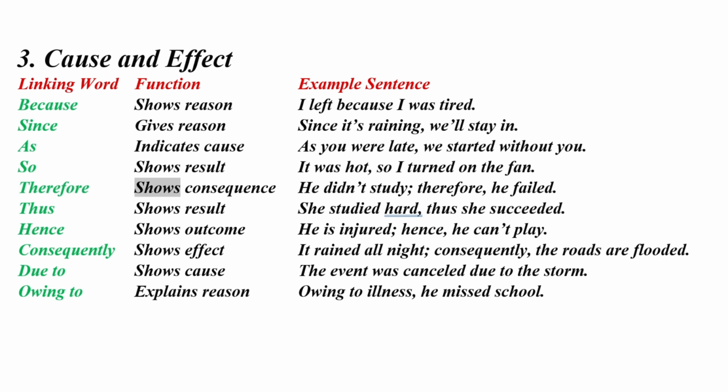Therefore. Shows consequence. He didn't study, therefore, he failed. Thus. Shows result. She studied hard, thus she succeeded. Hence. Shows outcome. He is injured, hence, he can't play. Consequently. Shows effect. It rained all night, consequently, the roads are flooded. Due to. Shows cause. The event was cancelled due to the storm. Owing to. Explains reason. Owing to illness, he missed school.